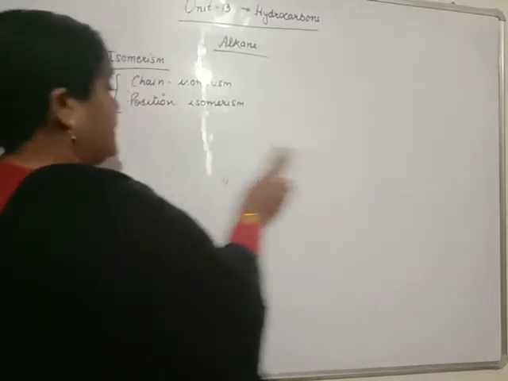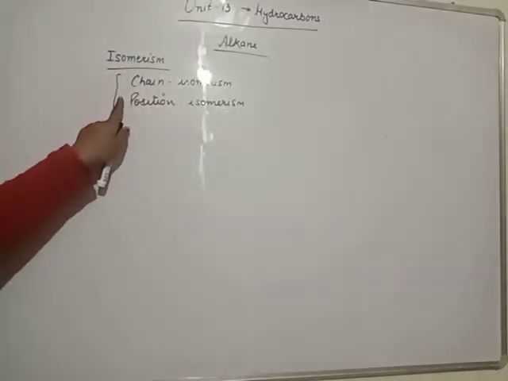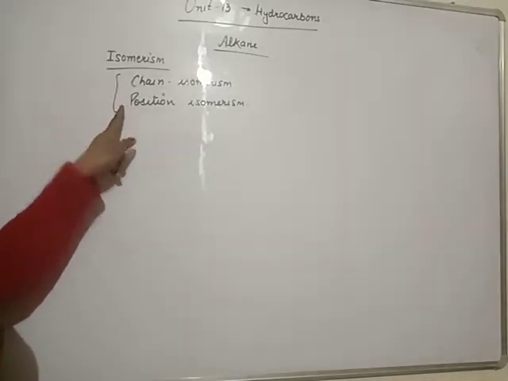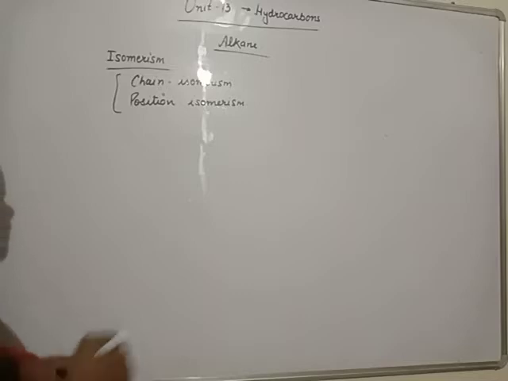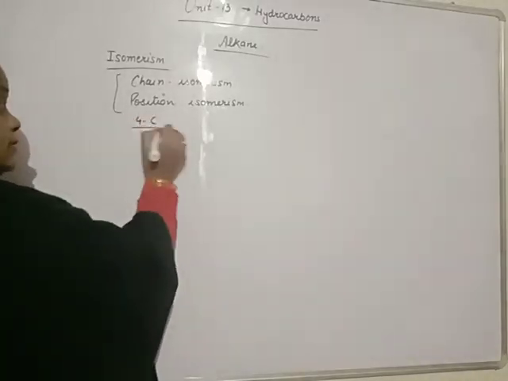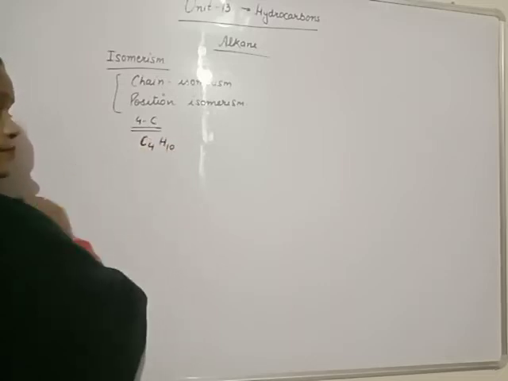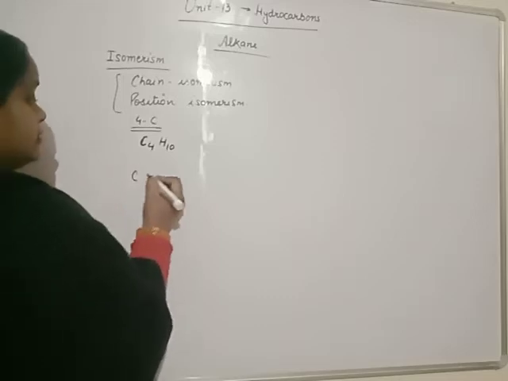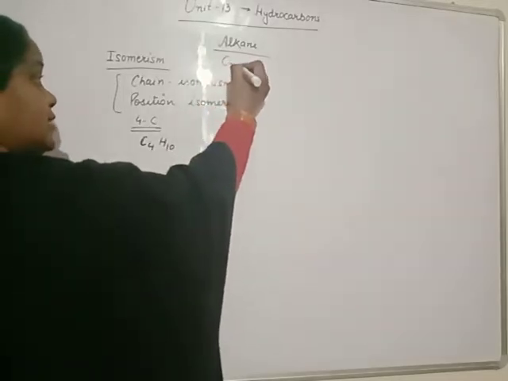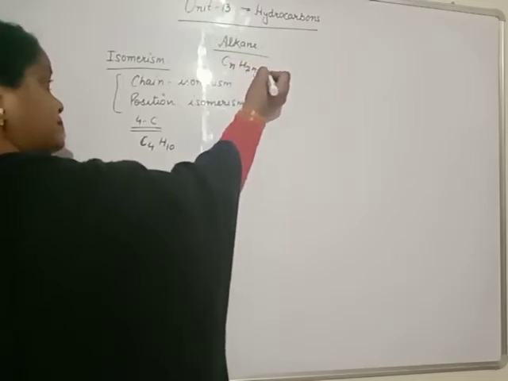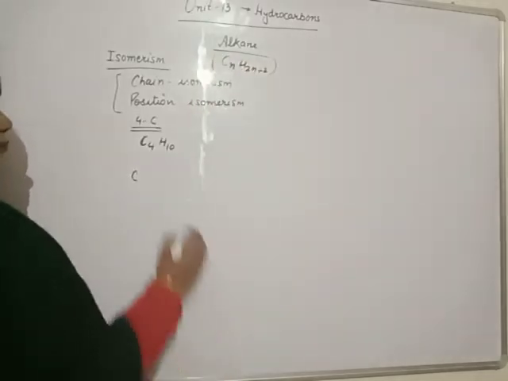Let us take an example for structural isomerism. At least 4 carbons are needed. With 1, 2 or 3 carbons, chain isomerism or position isomerism is not possible. Suppose we have C4H10, because the general formula of alkane is CnH2n+2.